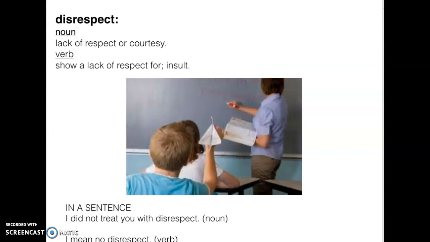Disrespect can be a noun or a verb. The definition of disrespect as a noun, lack of respect or courtesy. As a verb, show a lack of respect for, or it could be an insult. In a sentence, as a noun, I did not treat you with disrespect. As a verb, I mean no disrespect. This boy is about to throw a paper airplane while their teacher is teaching. Oh, disrespect.